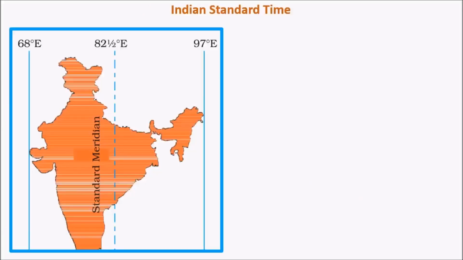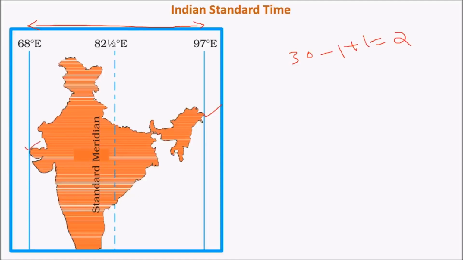Now, if you take India, it is spread about 30 degrees east to west. That is 30 degrees, which corresponds to 2 hours, because 15 degrees corresponds to 1 hour. So the difference between Arunachal Pradesh and parts of Gujarat would be about 2 hours.